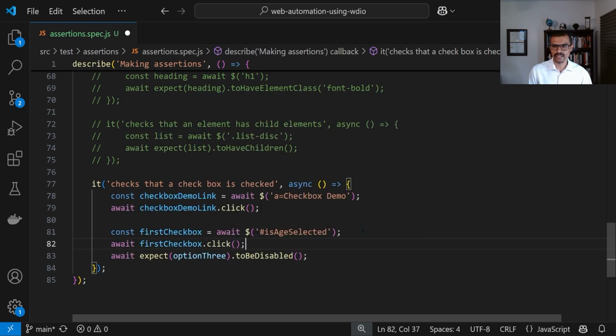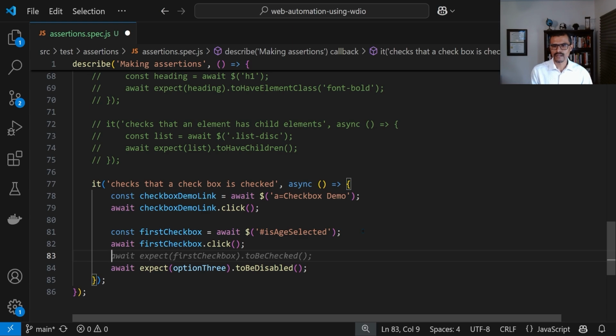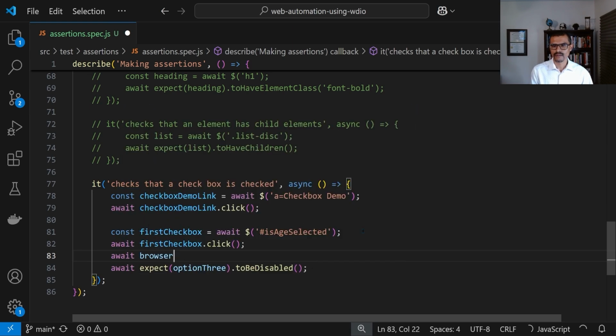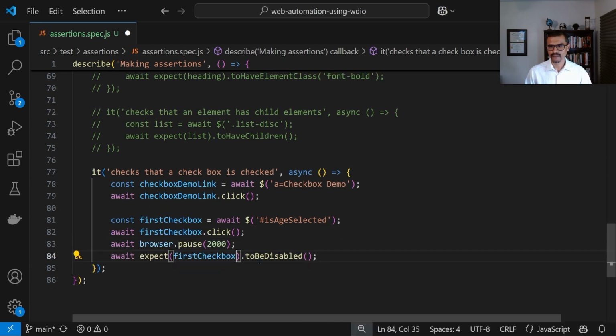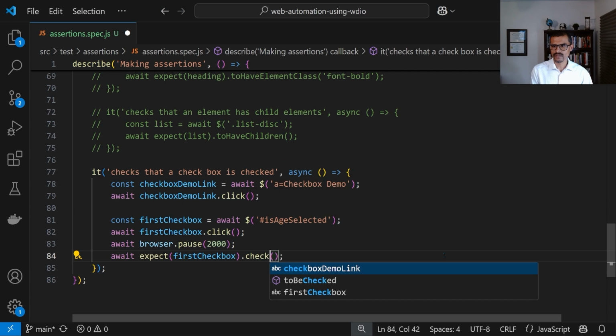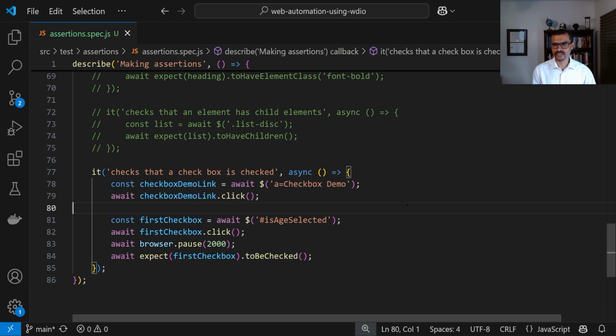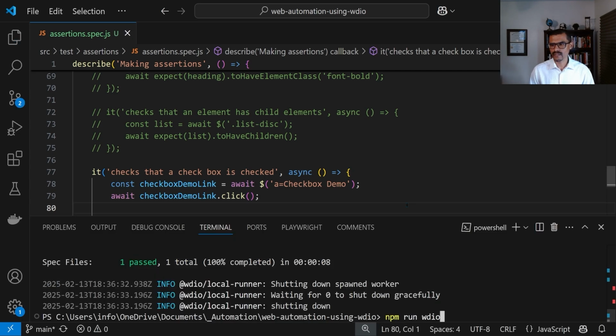I'm going to click on that checkbox, and let's add a pause here. We're going to say await browser dot pause. I'm going to pause for 2 seconds. And lastly, we're going to expect that the first checkbox, and we're going to say here that is checked. Checkbox to be checked. So the test is finished. I'm going to save my work and re-execute this.